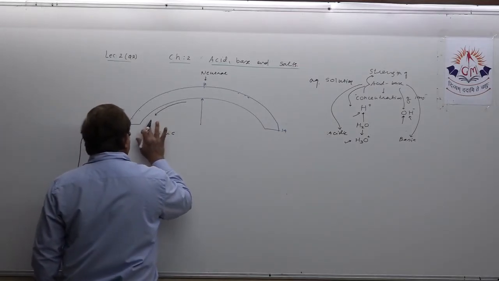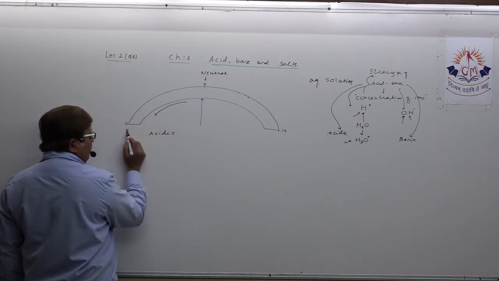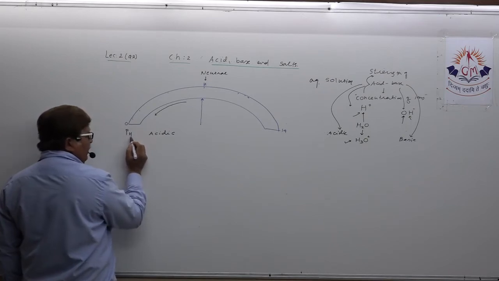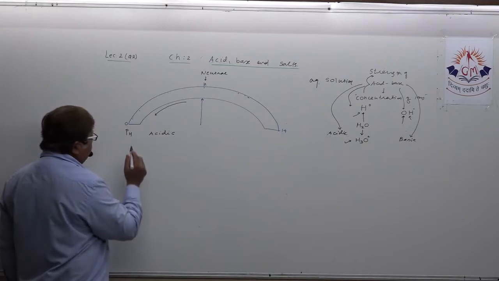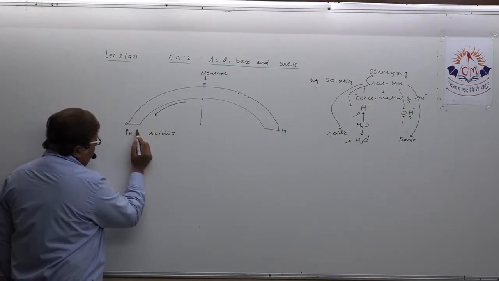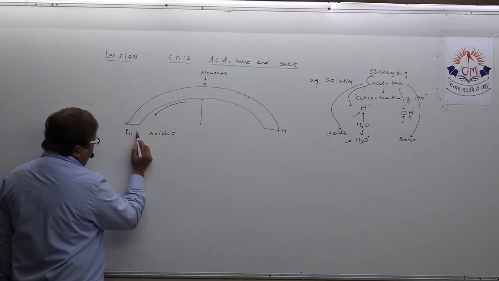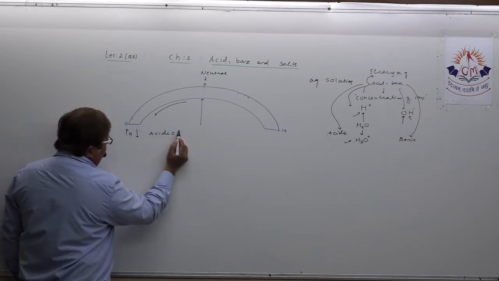How can I show this by arrow? Suppose pH, see what I am showing here. Concentrate on the diagram. For pH, I am showing a downward arrow. For acidic, I am showing an upward arrow.